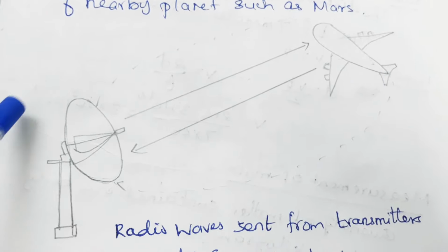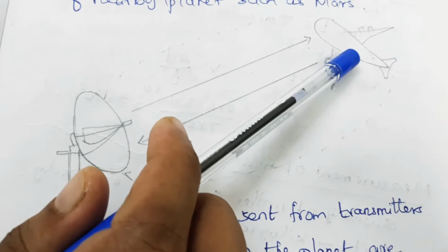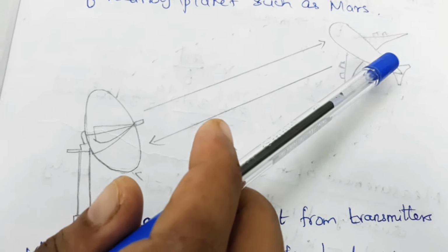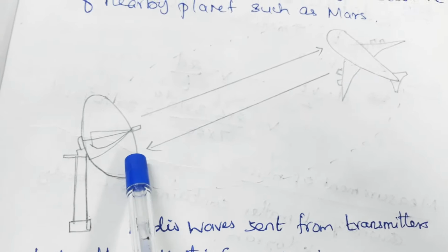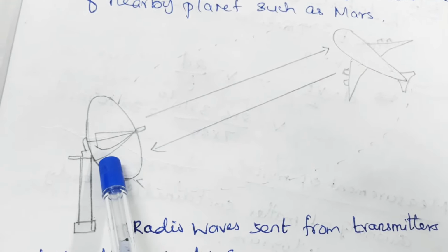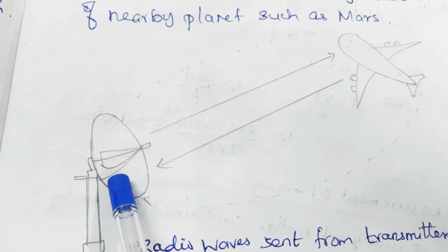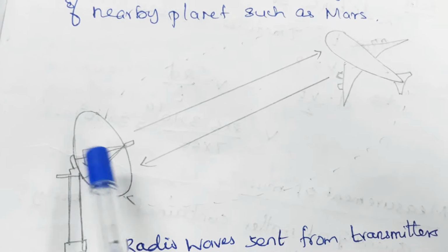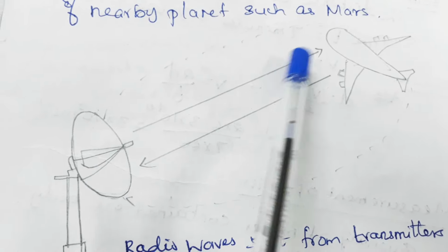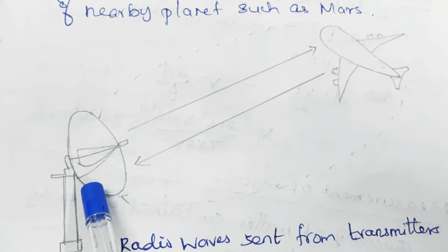From this the radio waves can be sent onto the target. Afterwards it is reflected from the target and it is received by the same transmitter as receiver. So, from the transmitting station, radio waves are sent, reflected by the target and received.